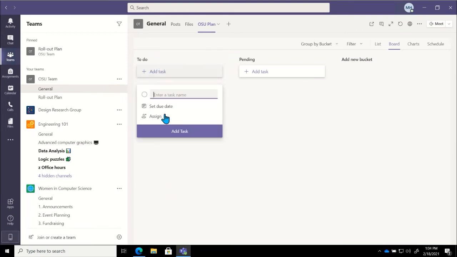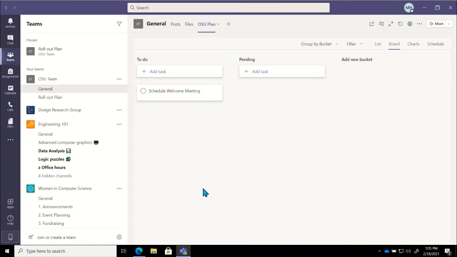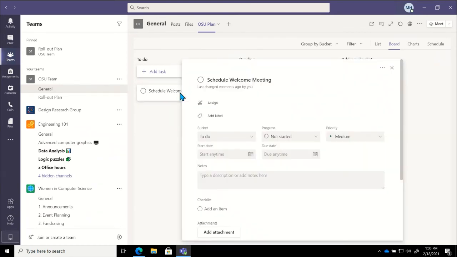So we'll go ahead and click on Add Task. We'll give this a name. Call this Schedule Welcome Meeting. And then I can go ahead and click on Add Task. So now we see our little Schedule Welcome Meeting task right there. If I would like more options, I can click on this and it opens up this lovely screen for me